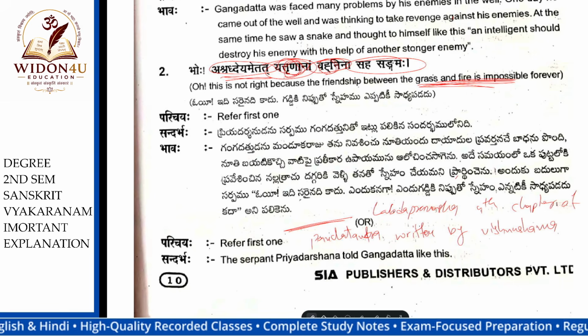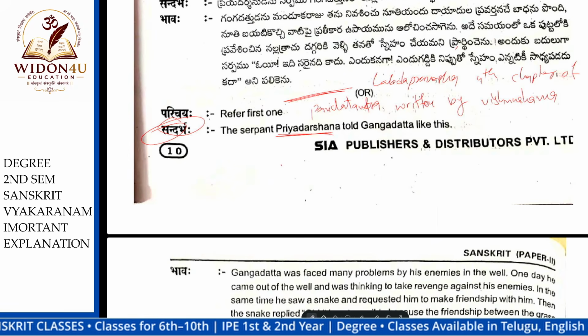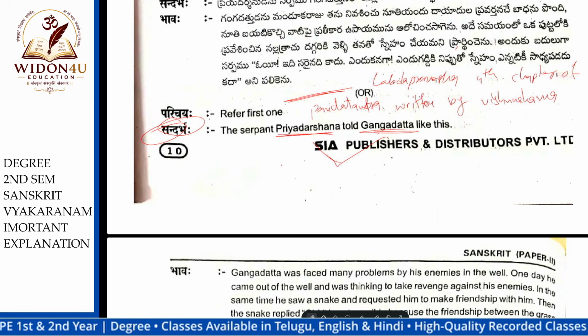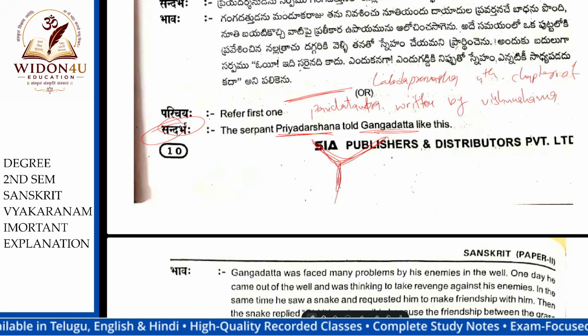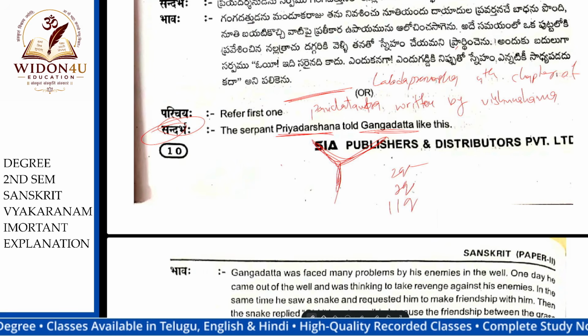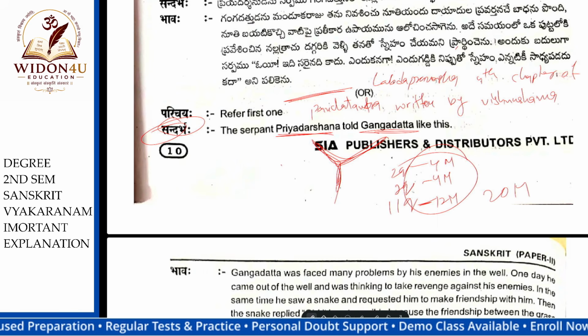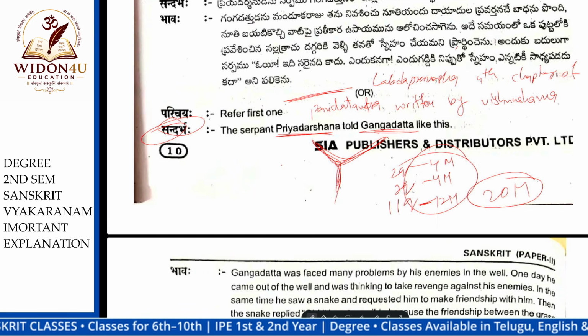The context, the Sandarbha, has two characters talking to each other: Priyadashi and Gangadatta. From this lesson there is the second question and the seventh question, and the 11th question also. This is 4 marks, this is 4 marks, and this is 12 marks. In total we get 20 marks from this lesson alone if you learn it.